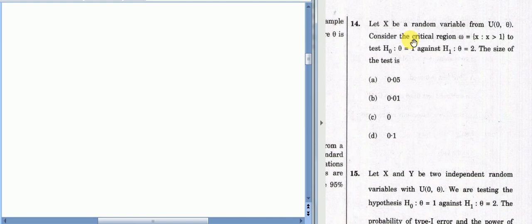In this question it is given that X is a random variable from uniform (0, θ) and the critical region is also given to us. Then the size of the test is... This is a very simple question. See, if you want to test size, then size is represented by α, and it is the probability of rejecting H₀. Consider your critical region, that is X greater than 1. Probability X greater than 1 when H₀ is true. So when H₀ is true, then θ equals 1, and when θ equals 1, your X is following uniform 0 to 1.